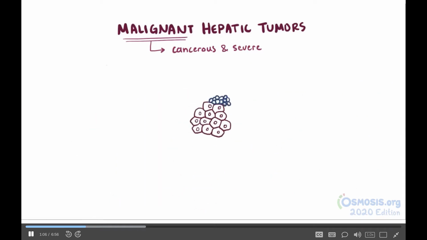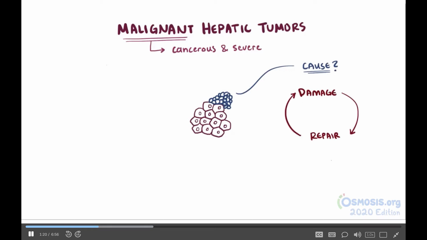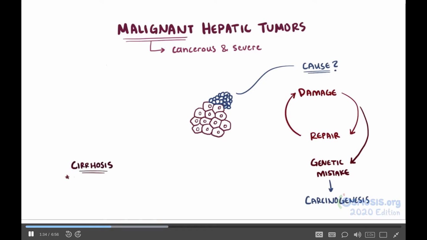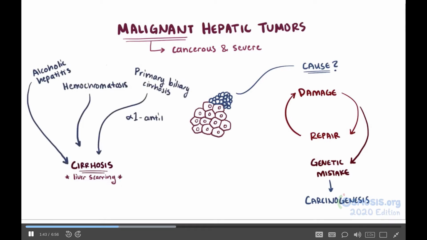Alright, but what exactly causes the mutation in the hepatocyte? Well, the mechanism isn't fully understood and can probably be caused by a lot of different things. Most importantly, though, things that put the liver in a constant cycle of damage and repair are the biggest culprits. If the liver cells are constantly being forced to repair, this raises the chances of genetic mistakes or mutations, which potentially leads to carcinogenesis, or development of cancer cells. Examples might be any disease that leads to cirrhosis and scarring of the liver tissue, which can include alcoholic hepatitis, hereditary hemochromatosis, primary biliary cirrhosis, alpha-1 antitrypsin deficiency, and others.